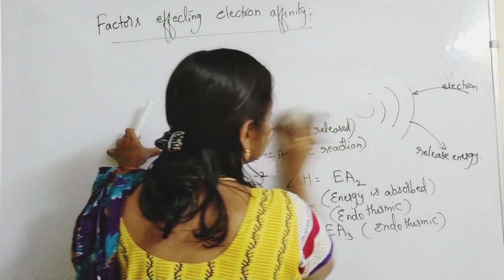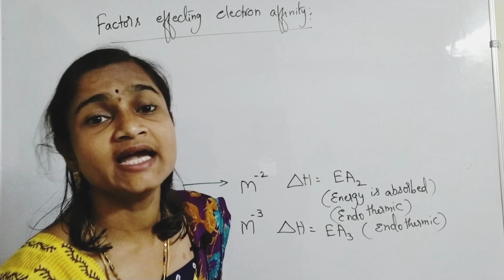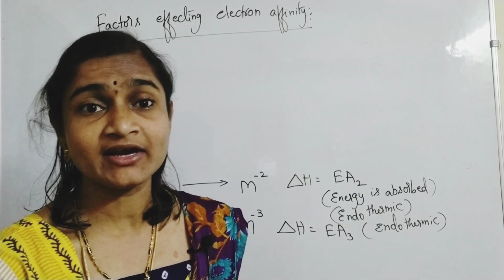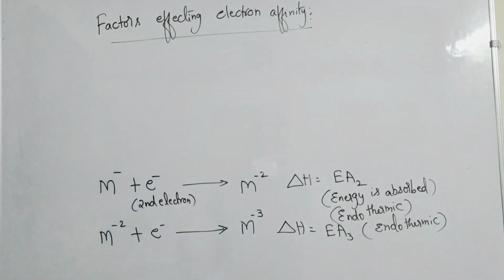So as usual, whatever factors we learned for understanding ionization energy, the same factors will affect electron affinity also. So let us learn the factors affecting electron affinity.